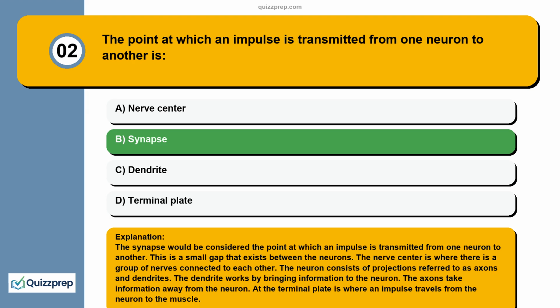The nerve center is where there is a group of nerves connected to each other. The neuron consists of projections referred to as axons and dendrites. The dendrite works by bringing information to the neuron. The axons take information away from the neuron. At the terminal plate is where an impulse travels from the neuron to the muscle.